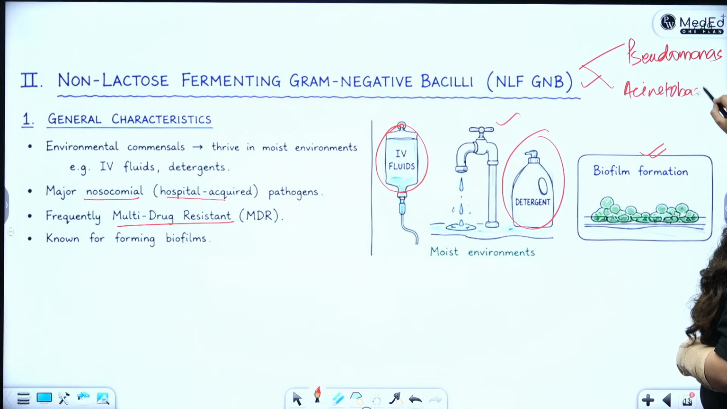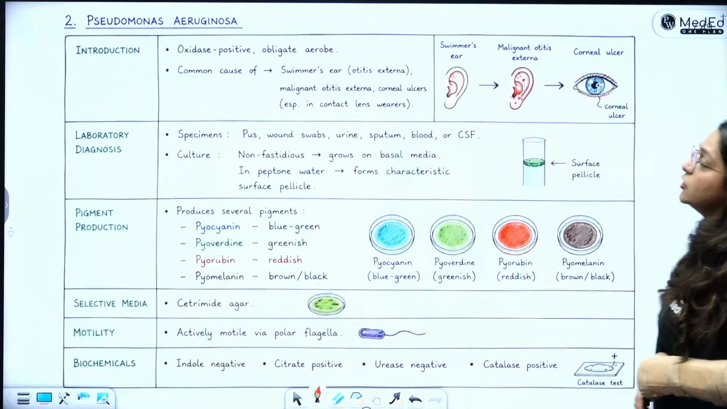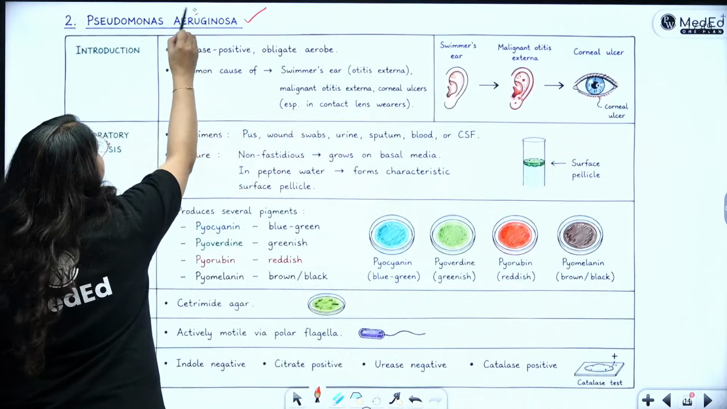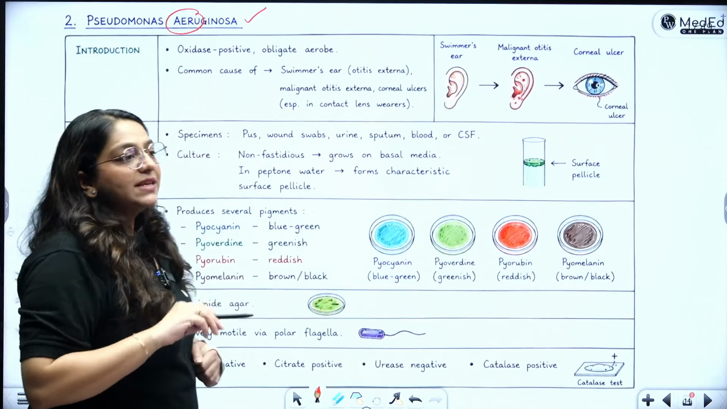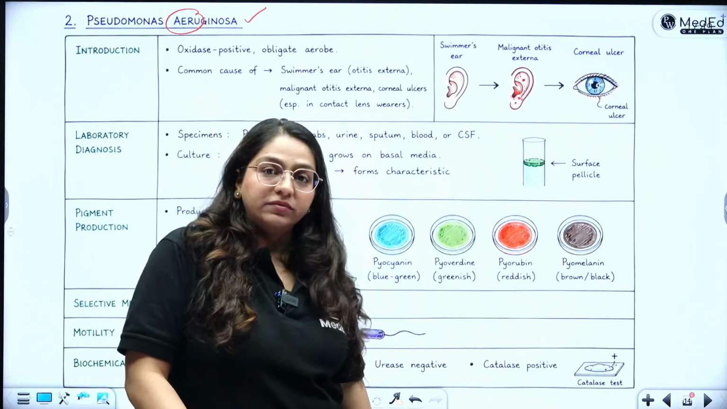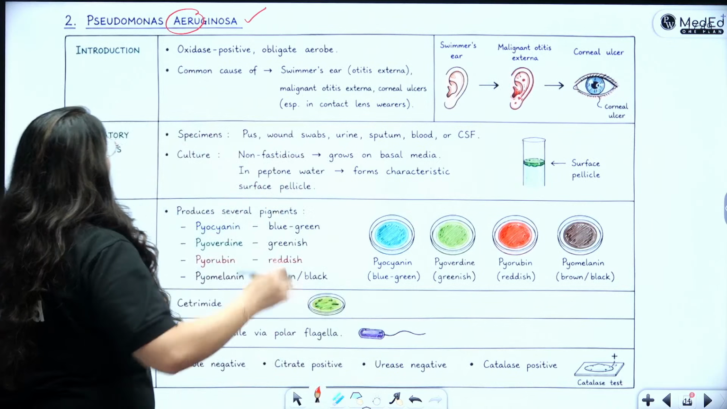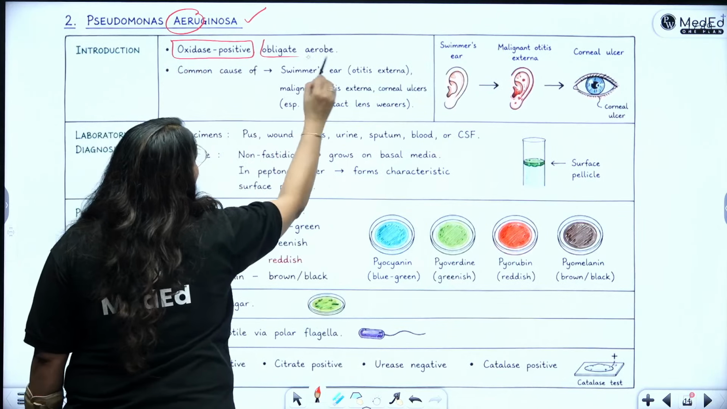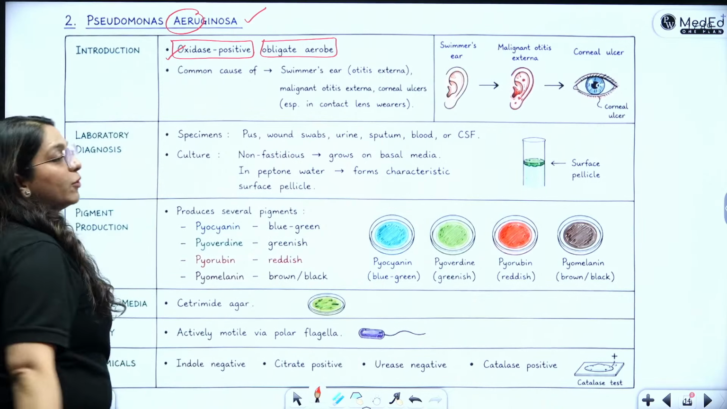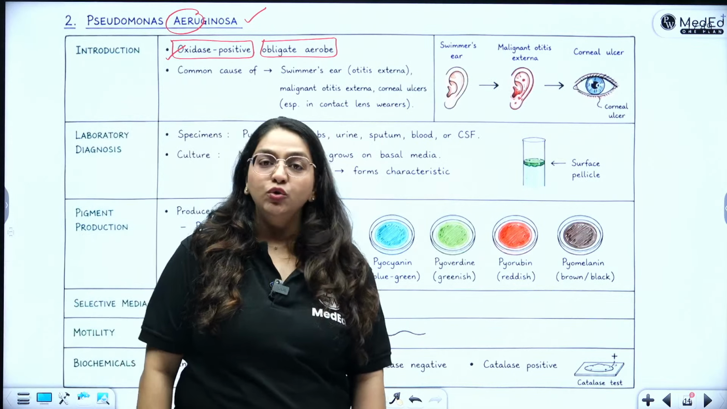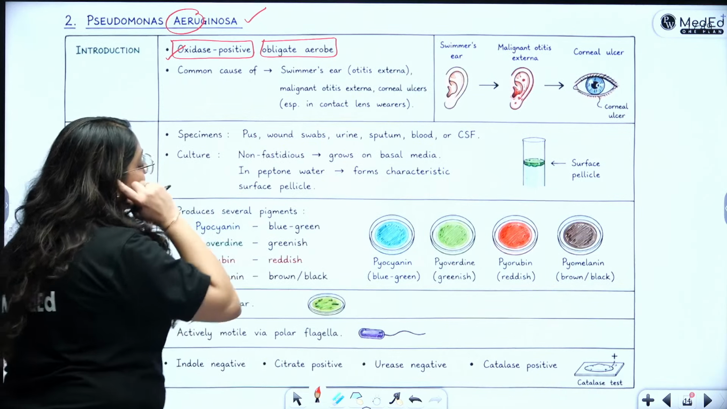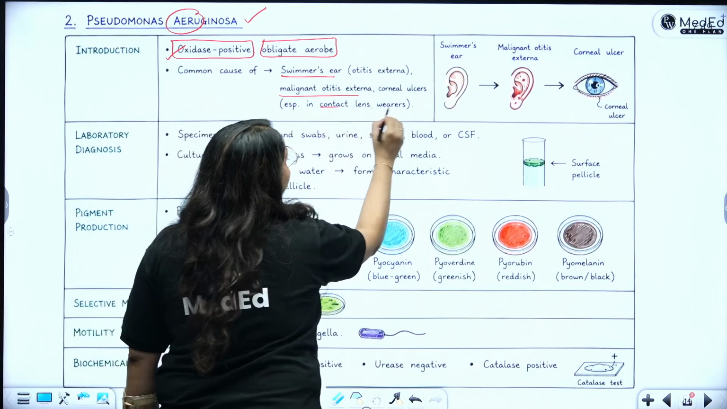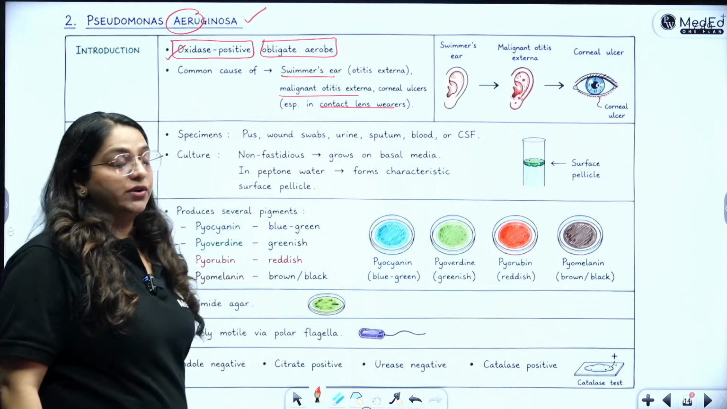Already discussed. Okay. So, what about Pseudomonas aeruginosa? The name itself says aeruginosa. So, this guy is an obligate aerobe, a green pigment producer. Oxidase positive, obligate aerobe, right? It is the prototype organism for oxidase positivity. You know it, right? Common causes: swimmer's ear, malignant otitis externa, and contact lens keratitis. You know all of this.